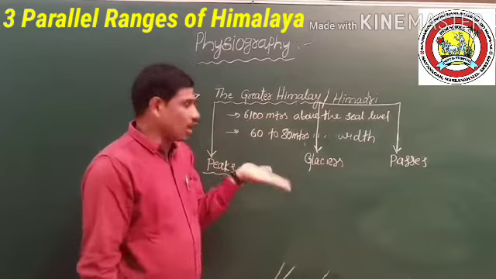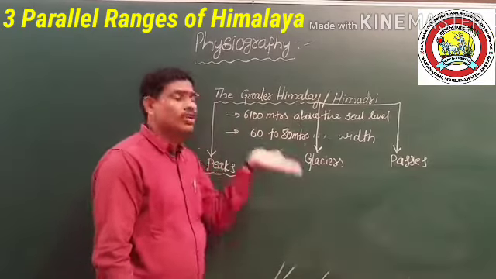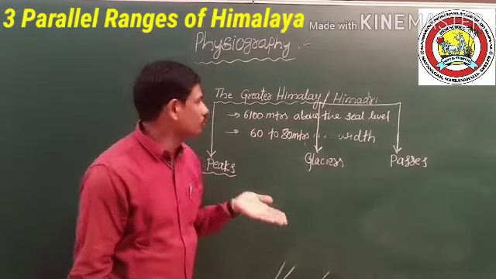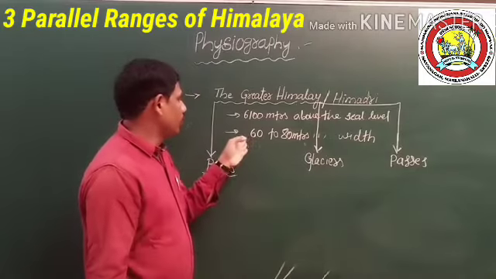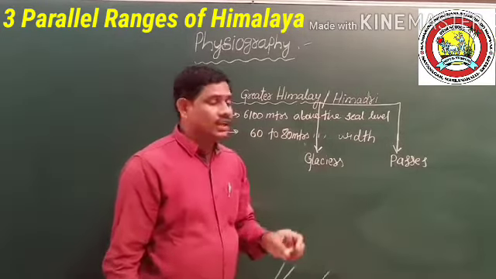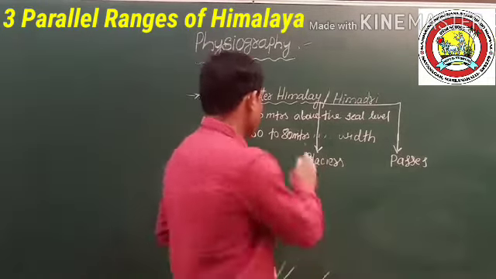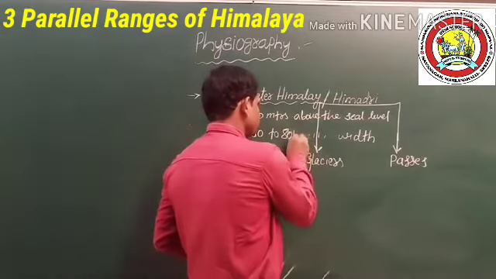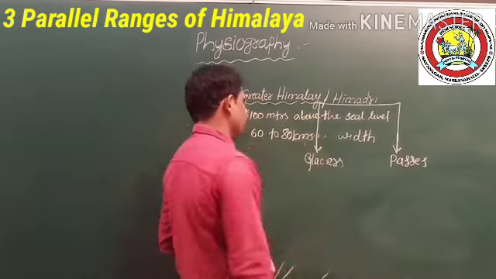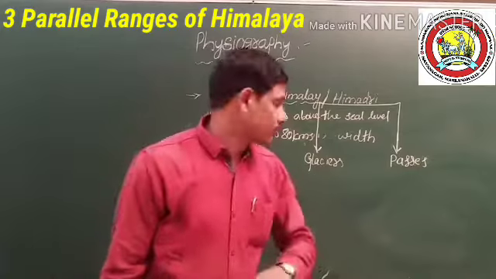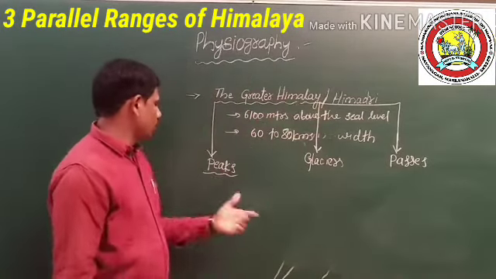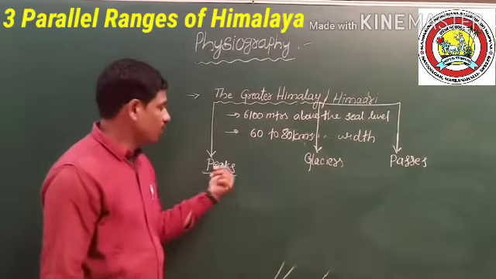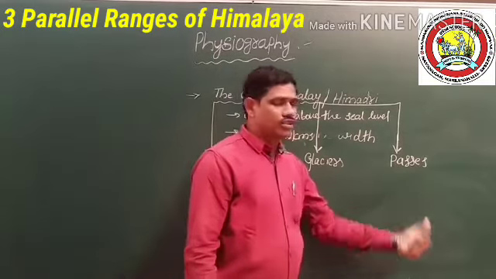Its width varies from 60 to 80 kilometers. And this Greater Himalaya consists of peaks, glaciers, and passes.